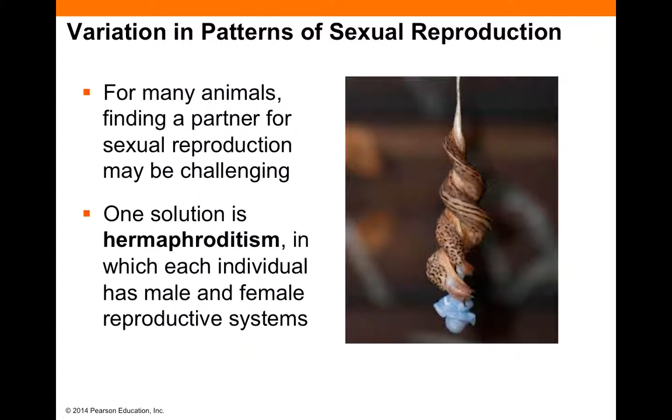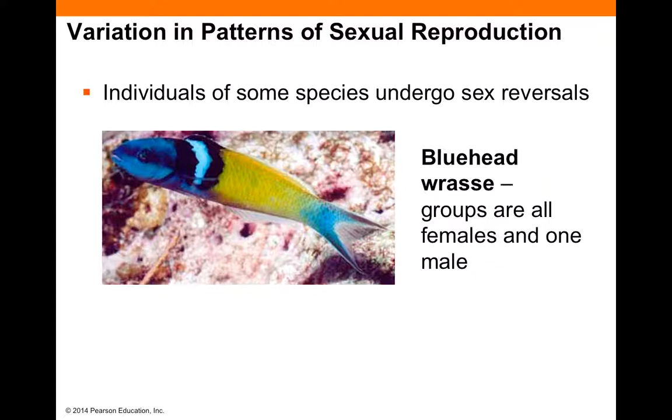One adaptation that arose through evolution to address those issues is hermaphroditism. Hermaphroditism is when an individual has both working male and female reproductive organs. So any two individuals can mate, and each individual will both donate and receive sperm. In some species, self-fertilization can happen, but remember, this is sexual reproduction since gametes are being made. Just remember that slug video I showed you in class. That's a classic example.